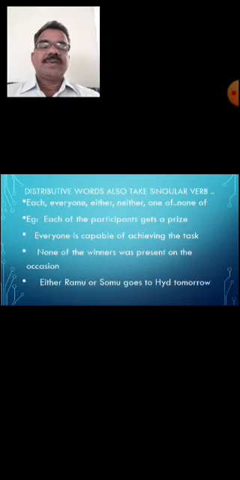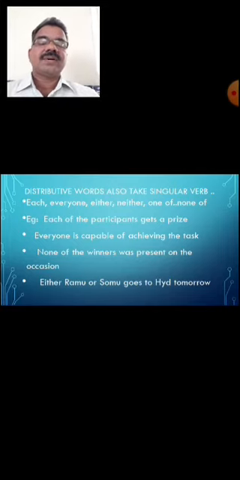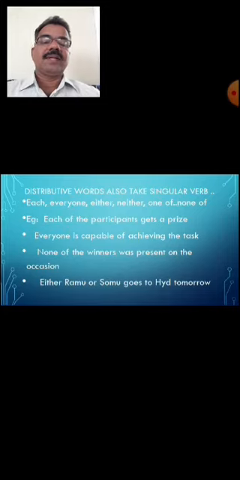Some distributive words also take the singular form of verb in concord. For example, each, everyone, either, neither, one of, none of, etc. These are known as distributive subjects or distributive pronouns. They always take the singular form of verb in sentence formation. That means as part of concord.